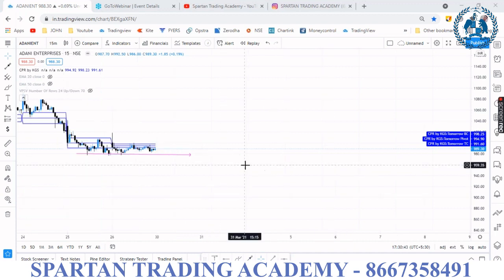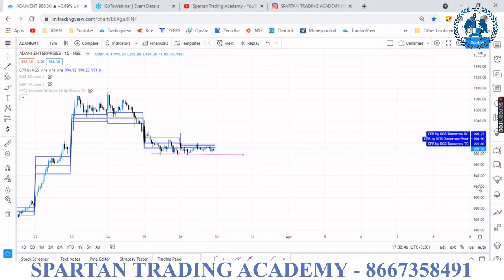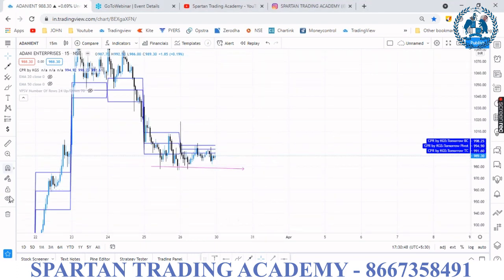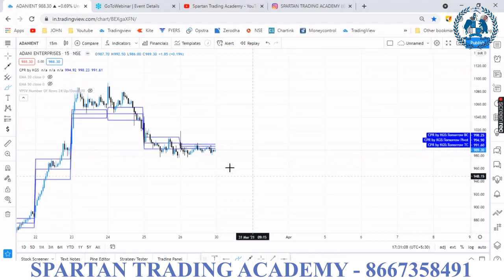Tomorrow is the day for option sellers. Why? Because it is inside the CPR. There is no ascending and no descending. What is the current CPR, descending or ascending? It is inside, correct? There is no ascending, no descending. Then you can focus on the market structure.